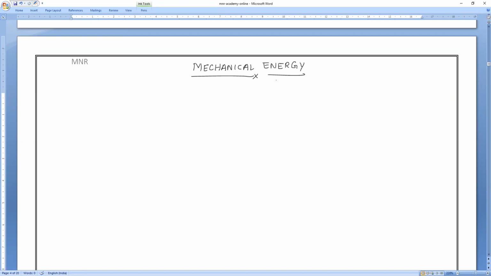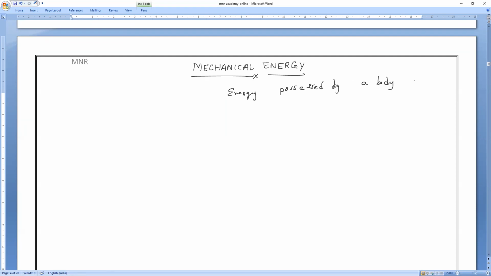Okay. So please make a note now. First, what do you mean by mechanical energy? All of you observe. Mechanical energy is the energy possessed by a body due to two reasons.